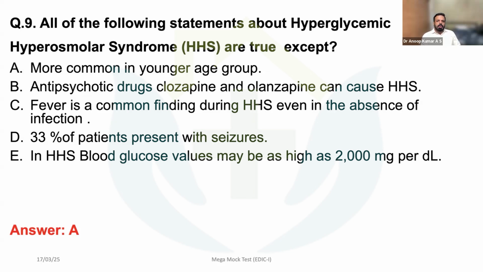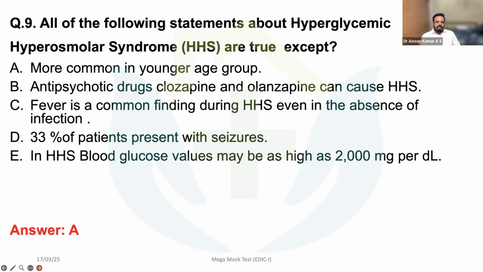So the answer is A, more common in young age group. It is usually seen in older age groups. Antipsychotic drugs, clozapine and olanzapine, can cause HHS. Fever is a common finding during HHS, even in the absence of infection. 33% of patients present with seizures and blood glucose values may be very high.